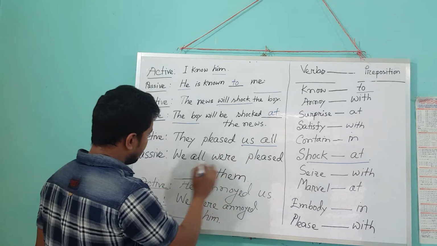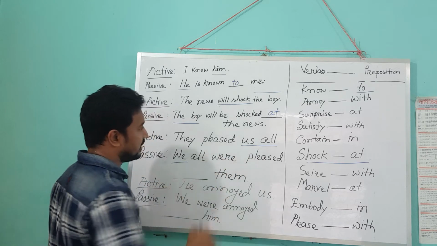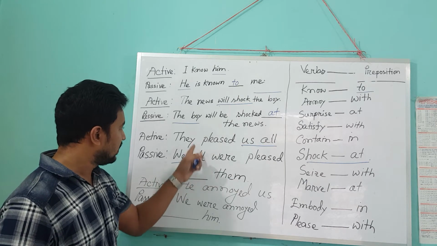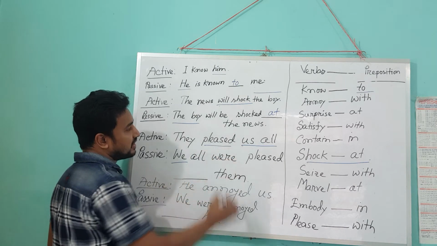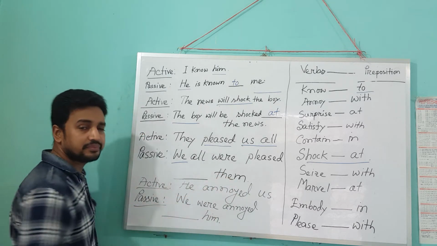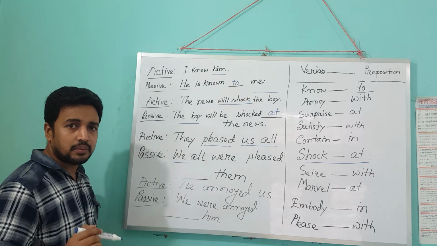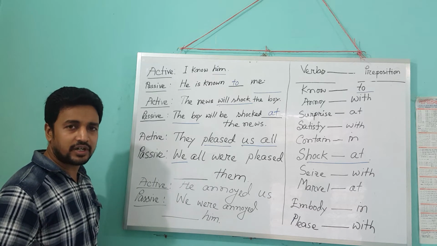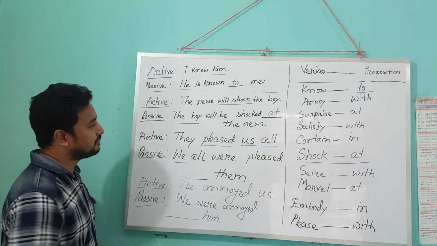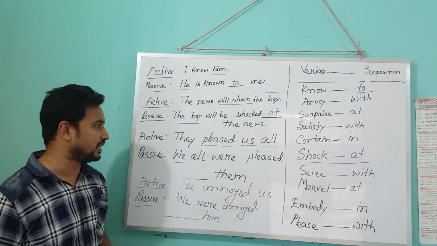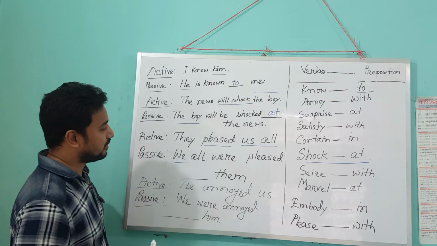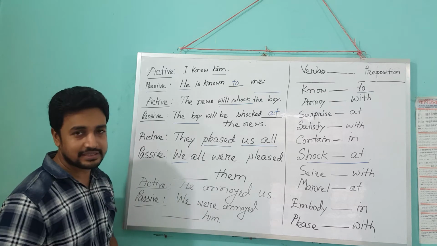So we can take we as the subjective form of us, and we wrote all as well. It is an example of past indefinite tense, so we wrote were as the auxiliary verb, and then placed, the past participle form. The problem is whether we write by or something else.